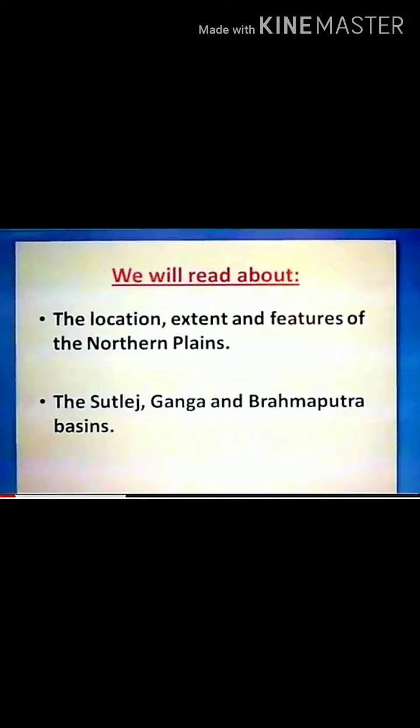I have divided this chapter into two parts. In this first part, we are going to read about the location, extent and features of the Northern Plains and the Satluj, Ganga and Brahmaputra basins. Here in this map, the shaded portion shows the Northern Plains.